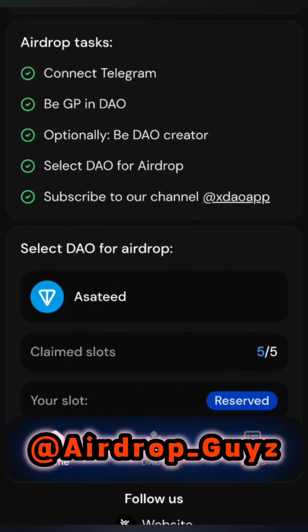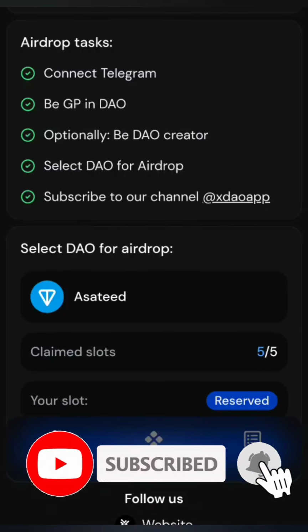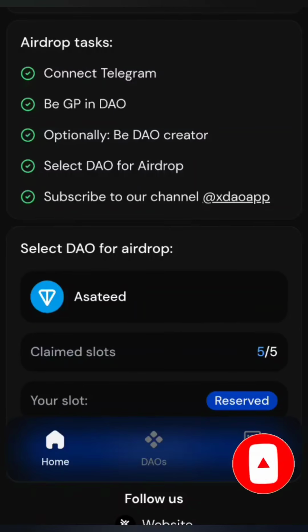If you haven't created your DAO, you can be a member of other people's DAO, so you don't have to pay. So if you don't want to pay, you can be a member of other DAOs, or you can pay a little bit, about half a TON or 1 TON, to other people, and they can make you their members, okay. A DAO can have 5 members. After that, option number 3 is optional. It's not obligatory to be a creator of a DAO. You can be a member of a DAO, yeah, that's okay.